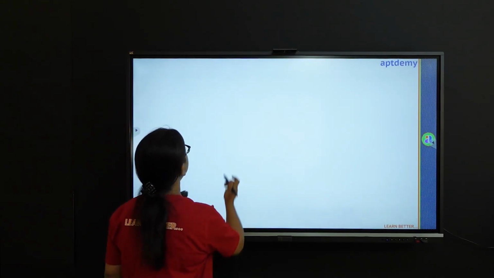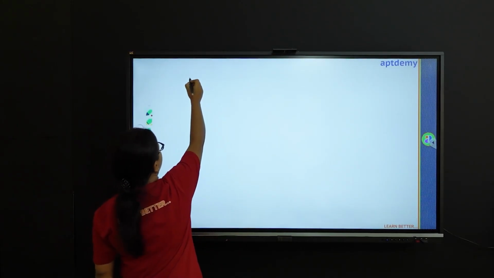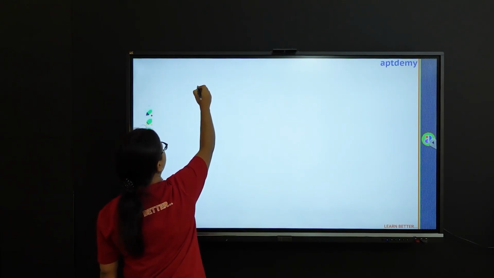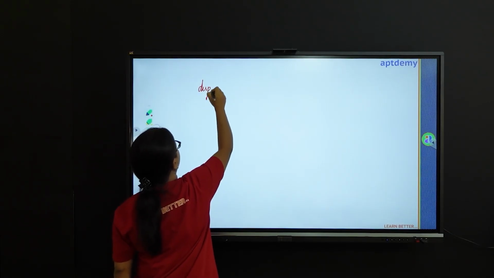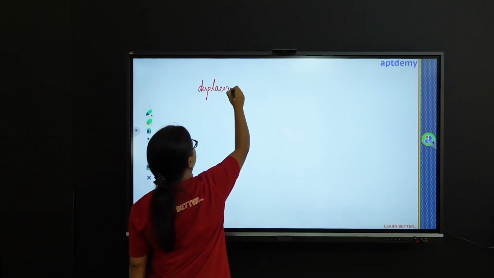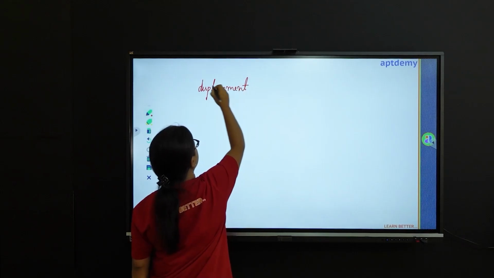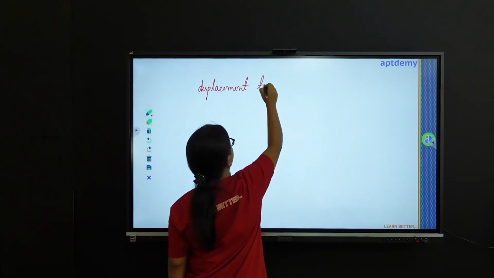Now let us try and understand this with a few illustrations. We shall begin with uniform velocity. Suppose we have here the displacement and this is the time.